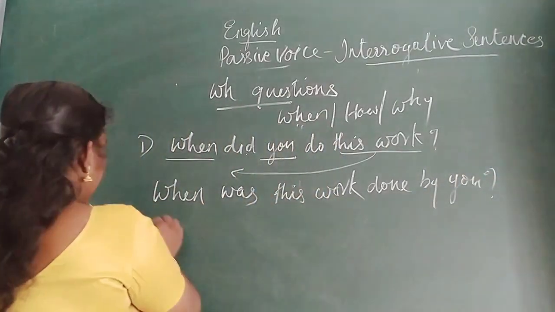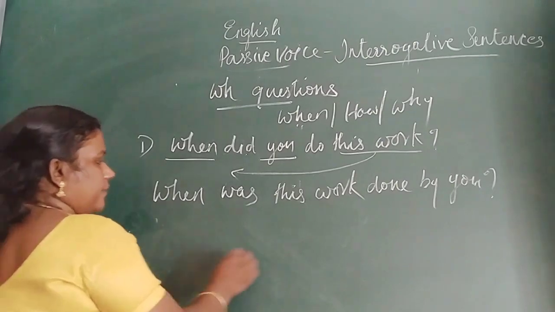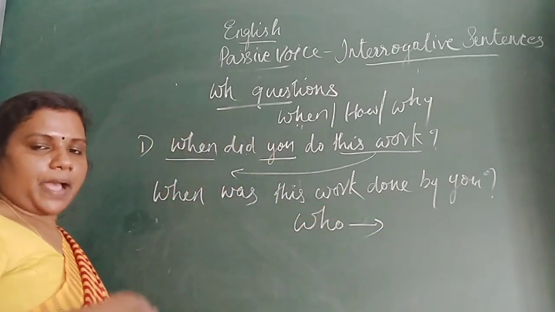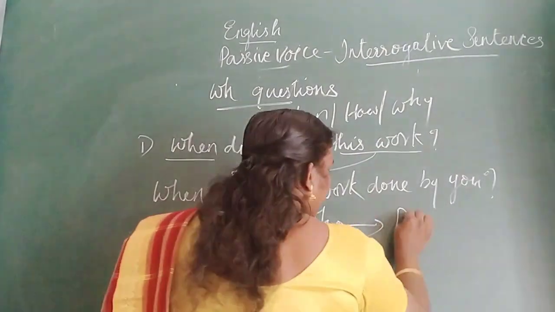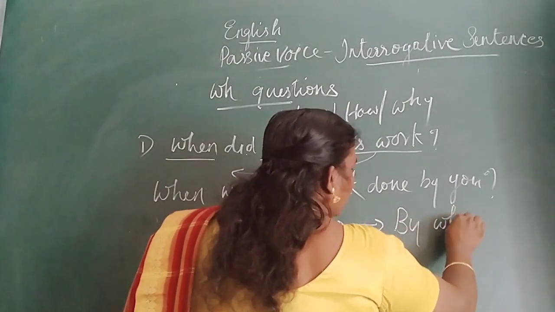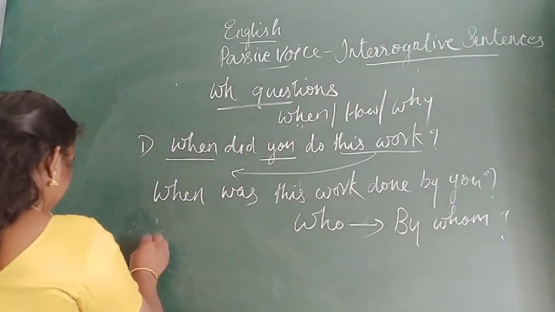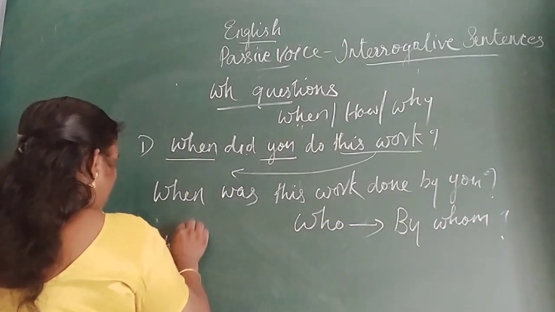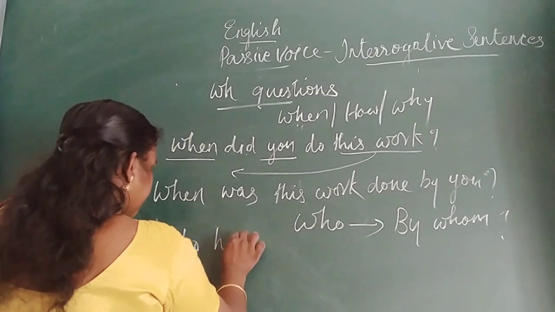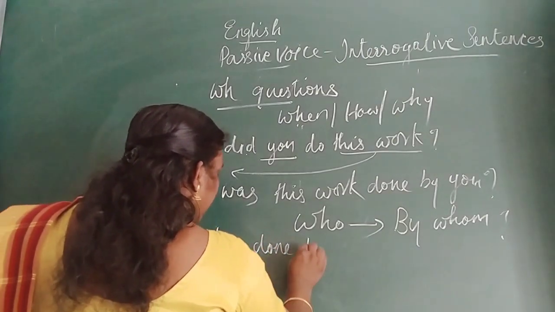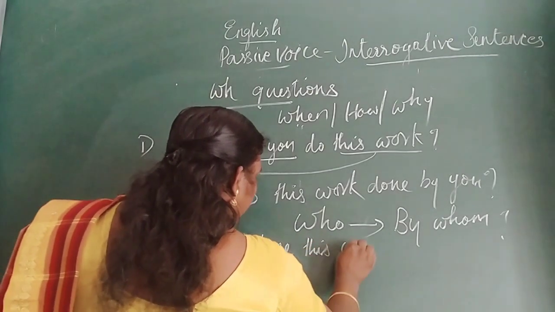Okay, yes. And some questions will start with who. If it starts like that, in passive voice we have to use by whom. Okay. One example: who has done this work?